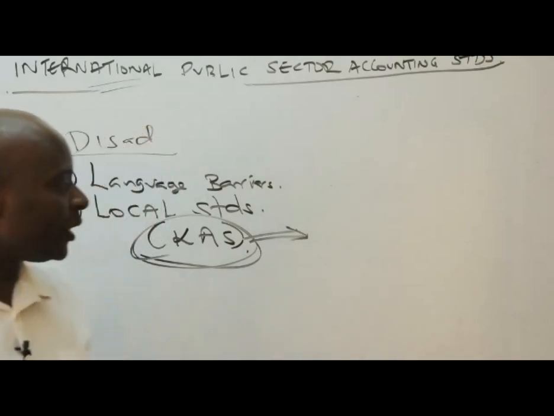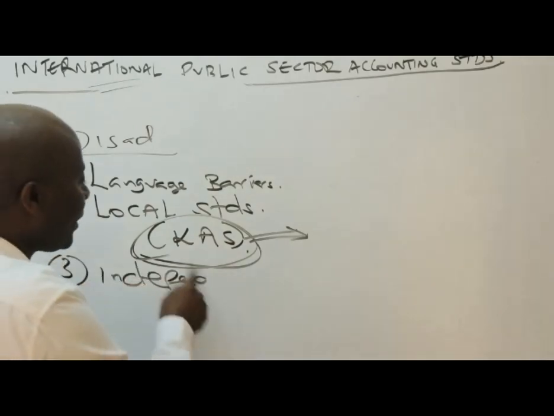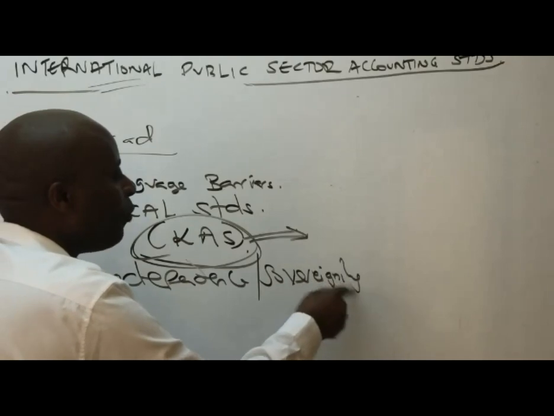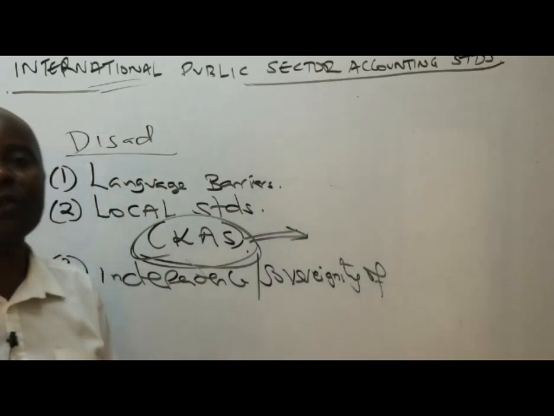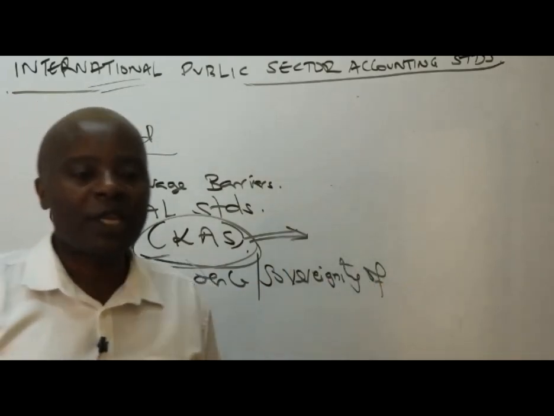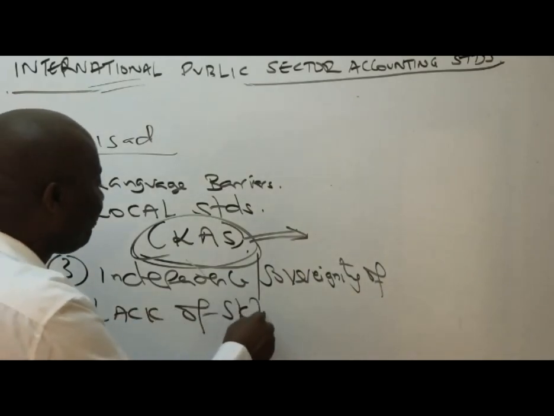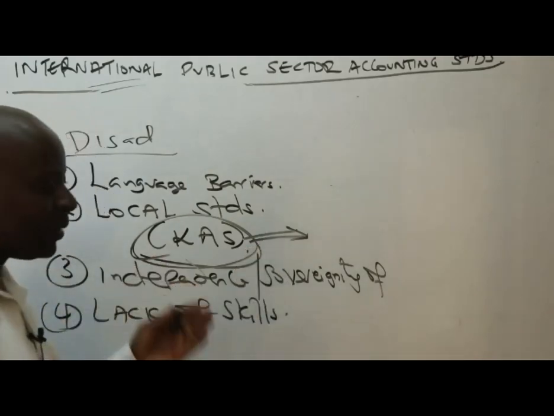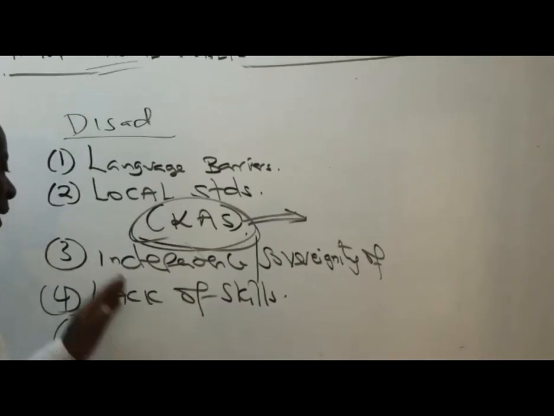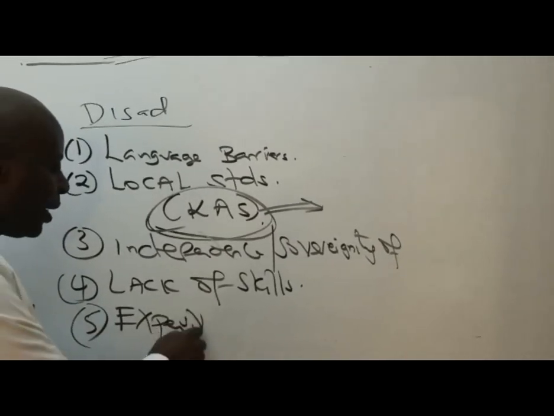Very good. So I hope this thing is making sense. And then we have, ladies and gentlemen, the concept of independence, or sovereignty of countries. Countries feel that they're independent. Why should you force us to adopt these international things? Ladies and gentlemen, number 4, we have here lack of skills. This is a big disadvantage, a big impediment. Number 5, of course, this thing could be very expensive.